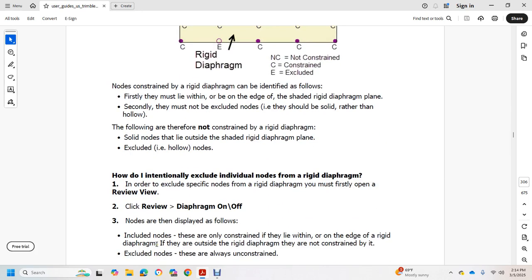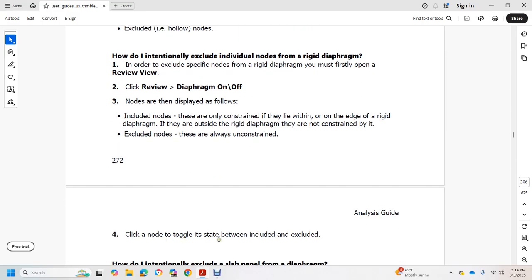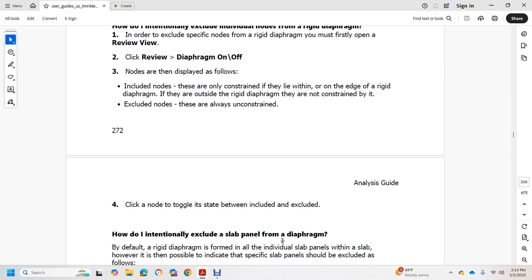How do I individually exclude nodes from a rigid diaphragm? In order to exclude a specific node from a rigid diaphragm, you first open the review view. Click review with the diaphragm on and off. The nodes of the display are toggled. Included nodes are only constrained if they lie within the edge of the rigid diaphragm. Nodes outside of the rigid diaphragm are not constrained, and excluded nodes are always unconstrained. Click the node to toggle its state between include and exclude.